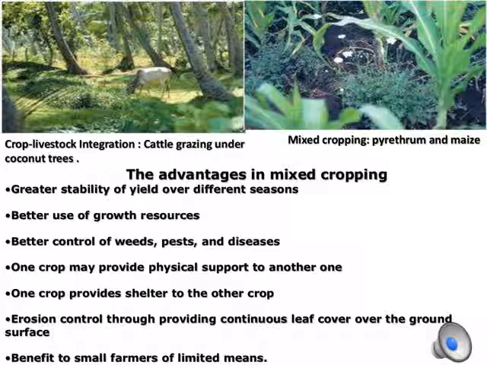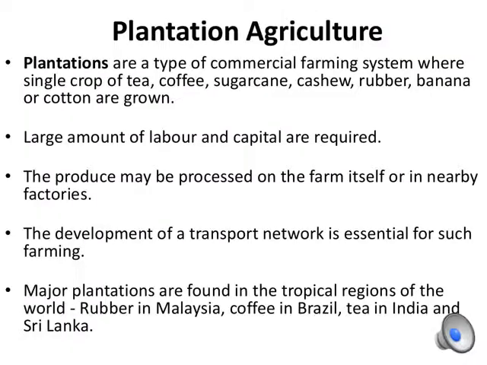One crop may provide physical support to another. One crop provides shelter to the other crops. Erosion control through continuous leaf cover over the ground surface, and it also benefits small farmers of limited means.